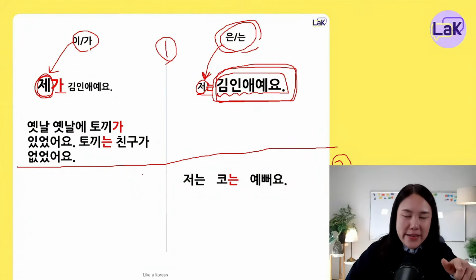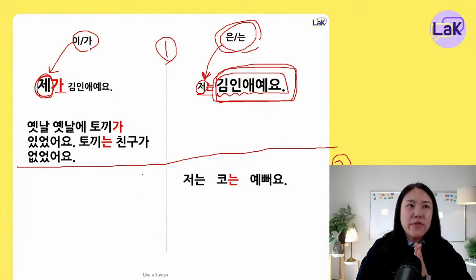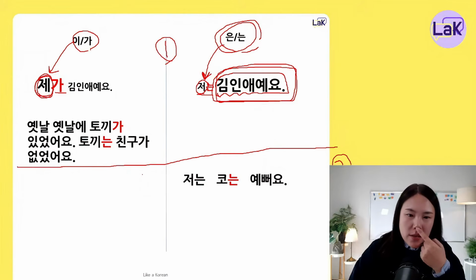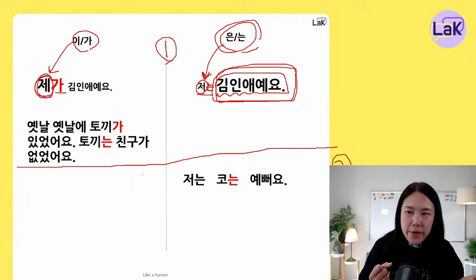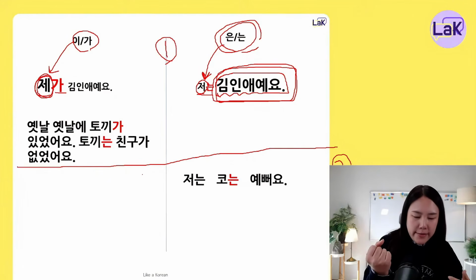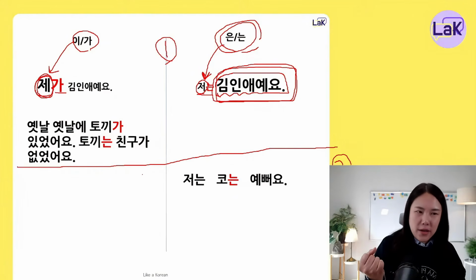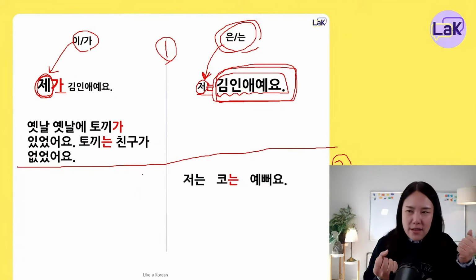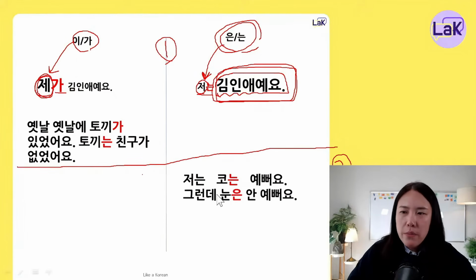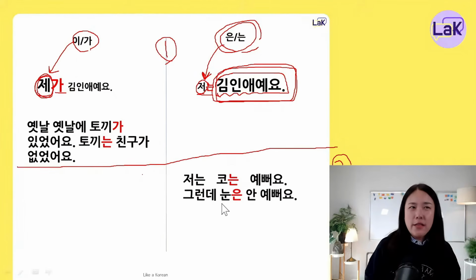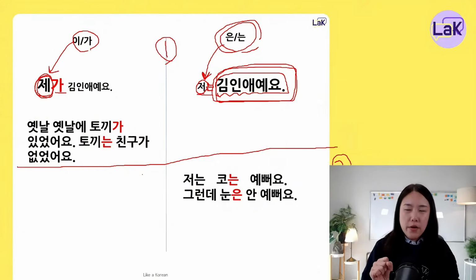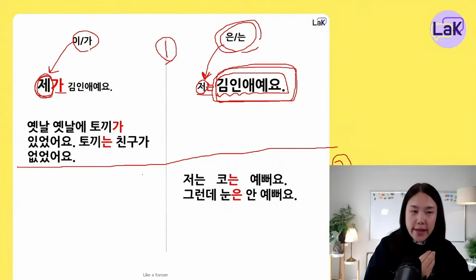If you say this sentence to Koreans, they will focus on the next line. Why? Because 코는 예뻐요 is a comparing sentence. If you're saying 코는 예뻐요, they're expecting that something is not pretty. It's comparing. So 저는 코는 예뻐요. 그런데 눈은 안 예뻐요. 저는 코는 예뻐요. 그런데 눈, eyes. 눈은 안 예뻐요. Okay?